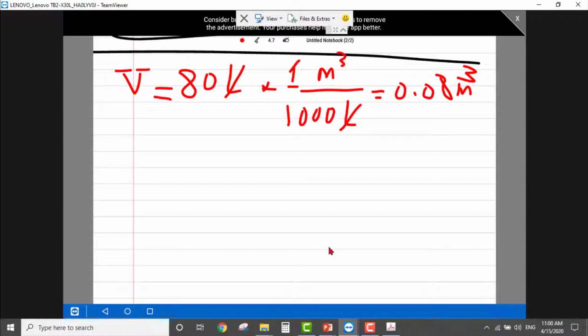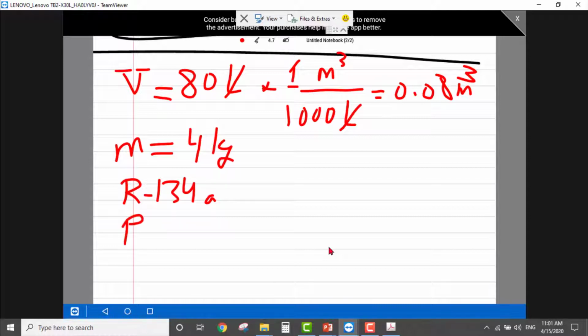And the total mass is also given, which is 4 kilogram. The substance is refrigerant 134a, and we have pressure, which is equal to 160 kilopascal.